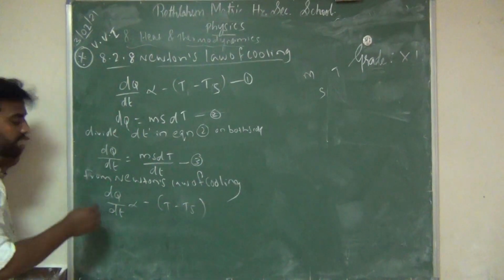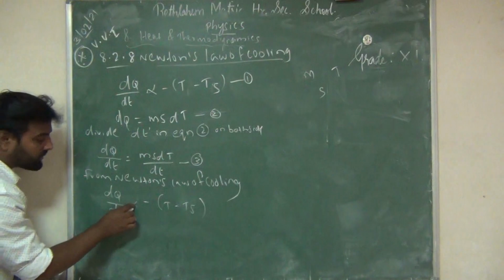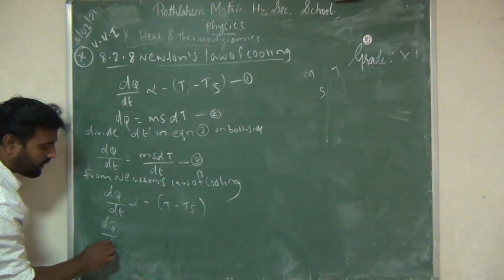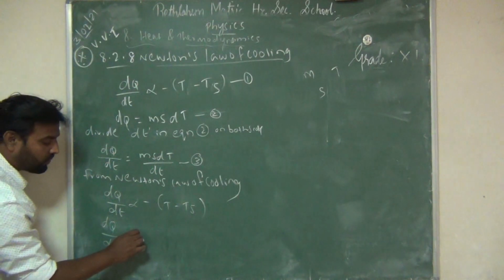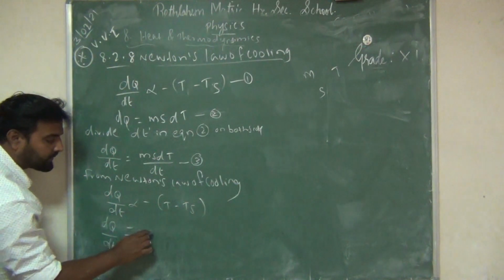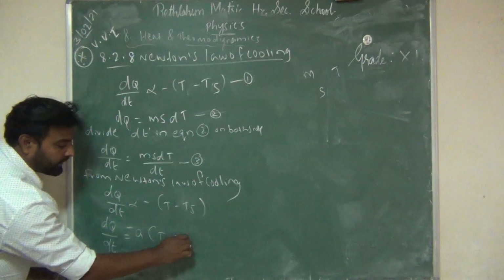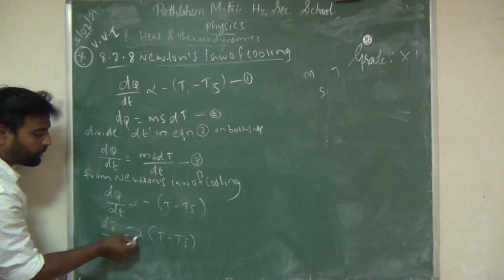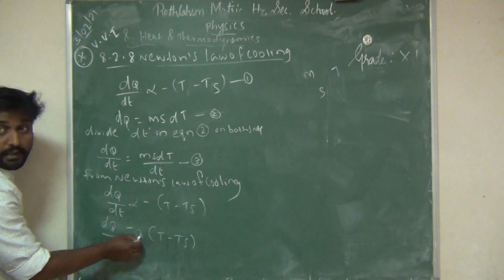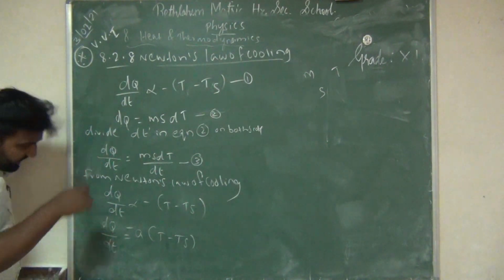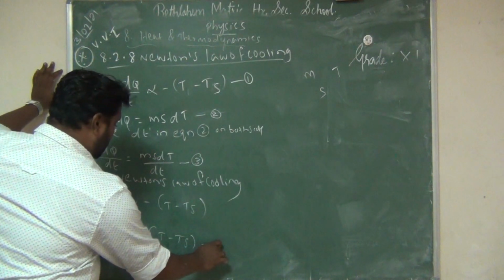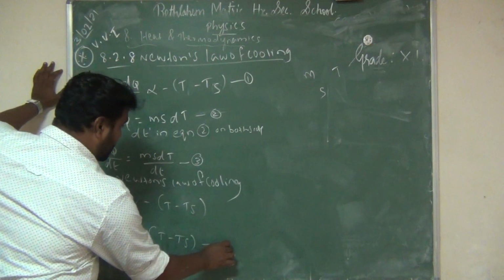So changing the proportional symbol to a proportionality constant, you can write dq by dt equal to minus A (T minus Ts). This A is a proportionality constant. This you can keep as equation 4.